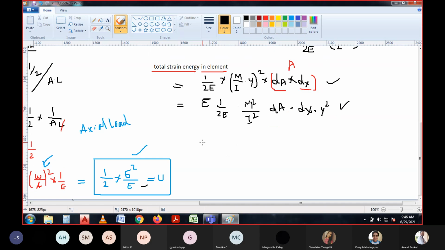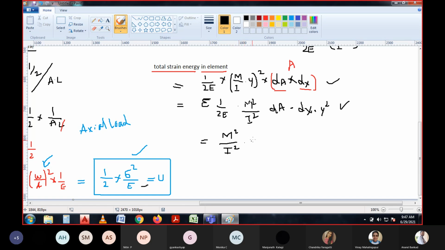Now for this, if you see, moment is constant for the section. The only thing varying is the length, which is dx, and dA. The non-varying quantities, the constant values of M and I, are taken outside, M square and I square. Why is it constant? Because M and I are not related to dA and dx; they relate to the whole body.